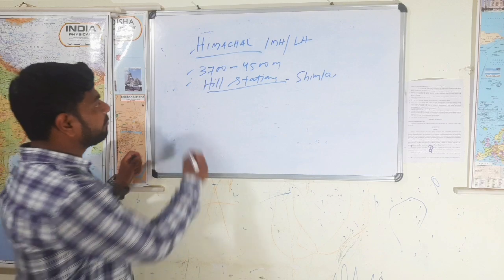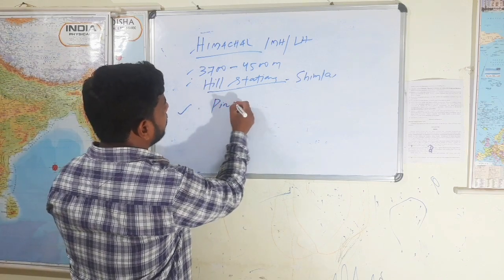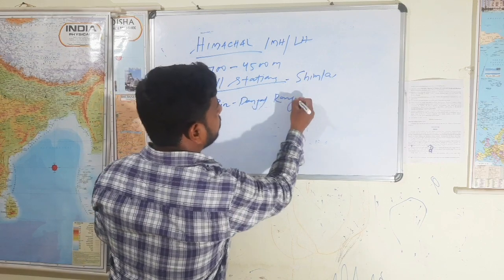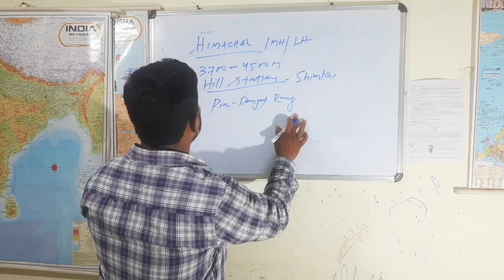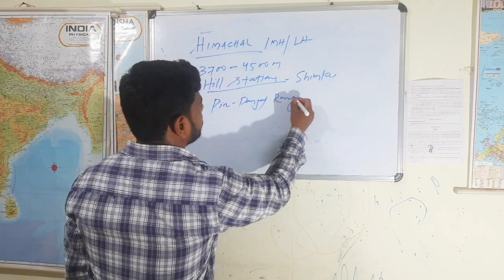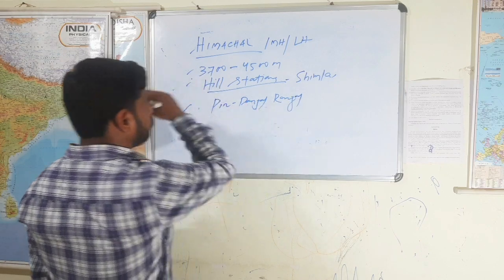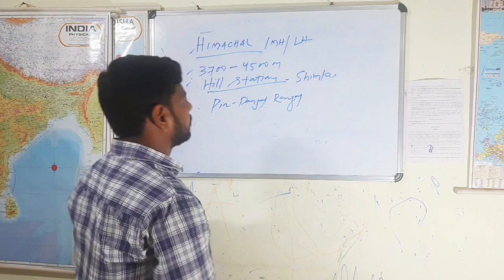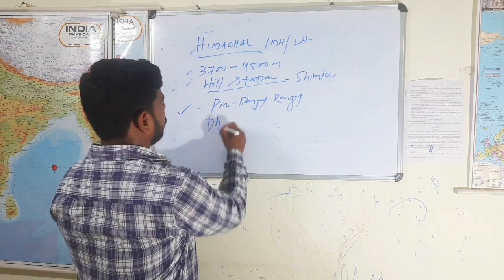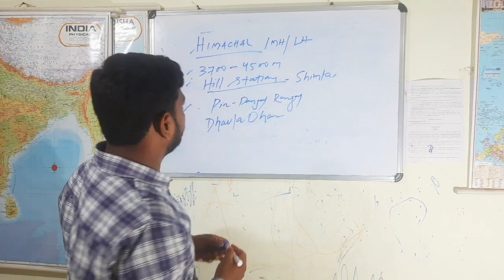In fact, a number of ranges are here. The Pir Panjal range is the longest range in the Himachal, extending from Himachal Pradesh to Jammu and Kashmir. Apart from Pir Panjal, the Dhauladhar range is also located here. Note it.